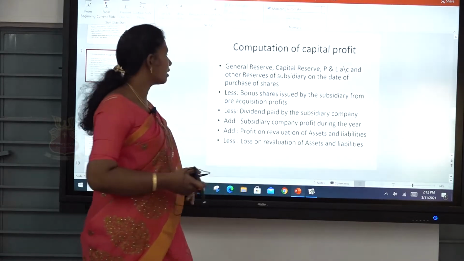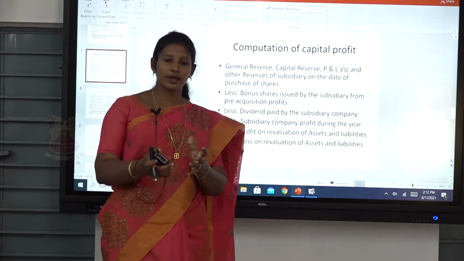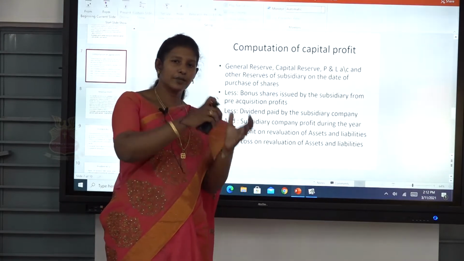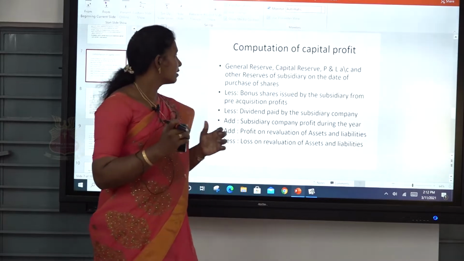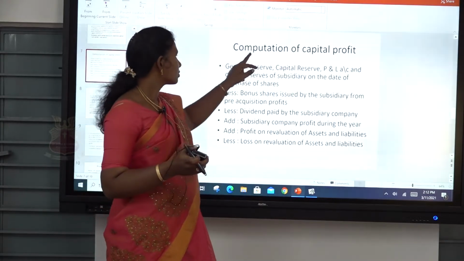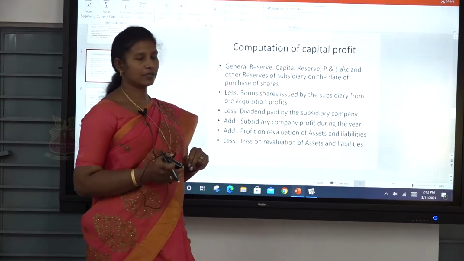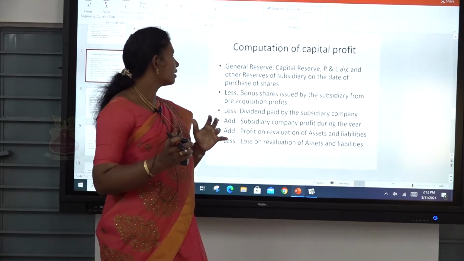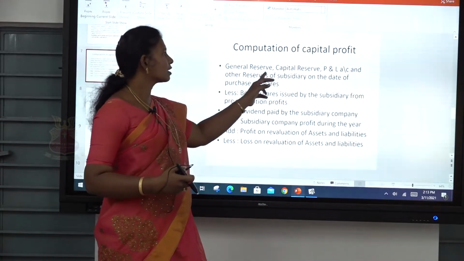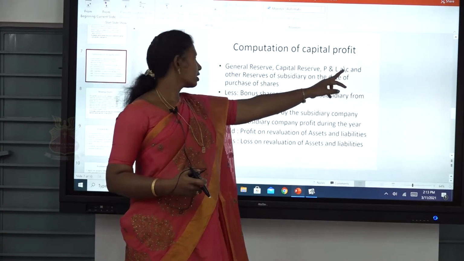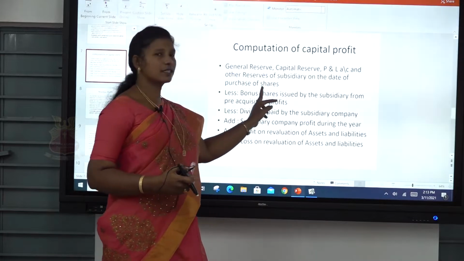Computation of capital profit. How to determine the capital profit? First you have to identify the pre-acquisition period. The pre-acquisition period profit is called capital profit. So these are the steps to calculate the capital profit. First you have to add general reserve, capital reserve, profit and loss account and other reserves of the subsidiary on the date of purchase of shares.